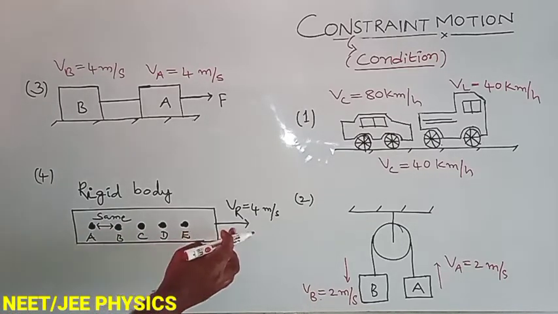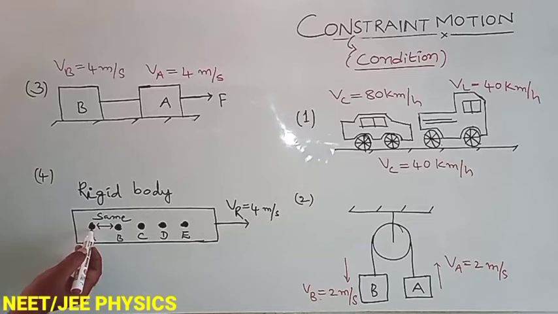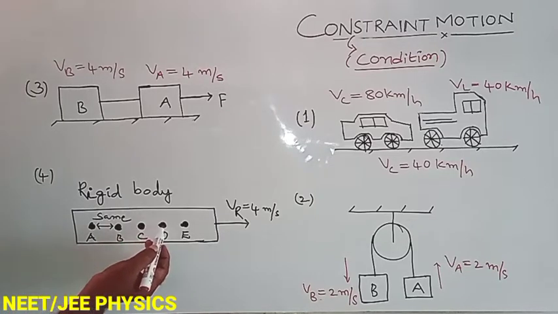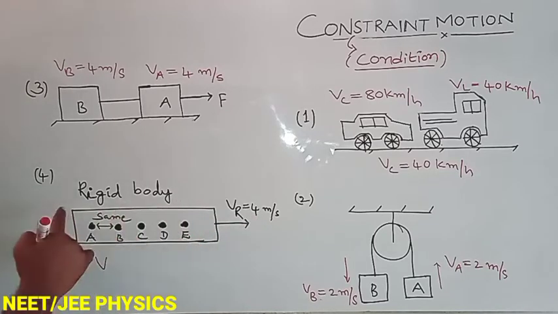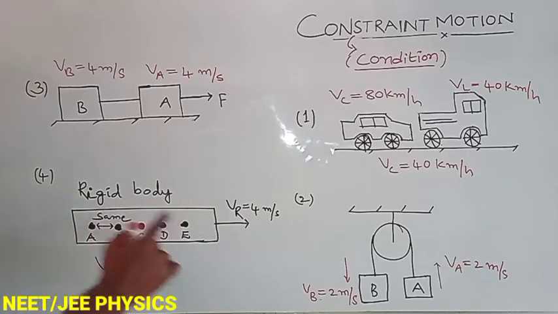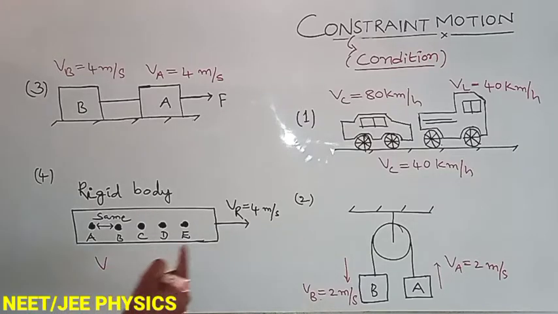The velocity of the rigid body is assumed as 4 meter per second. Then what about the velocity of particle A, particle B, particle C, particle D and particle E? The velocity of particle A is also 4 meter per second because this is a rigid body. The intermolecular distance is also the same. If the body has 4 meter per second, the velocity of each and every particle of this rigid body is the same.